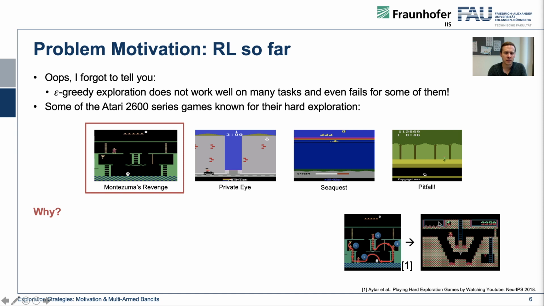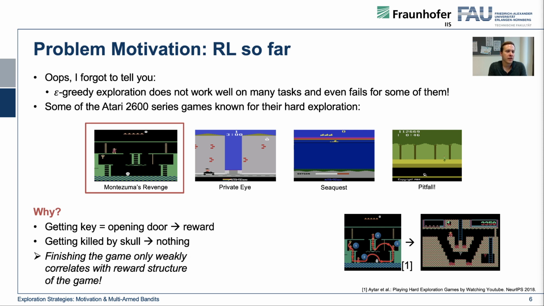If you remember the brick shot in Breakout, this is maybe something that is really harder to find out than in Montezuma's Revenge. However, the question is why it is so much harder for an RL agent to play Montezuma's Revenge than Pong and Breakout. It turns out that the reward structure is really complicated, or it does not really correlate.